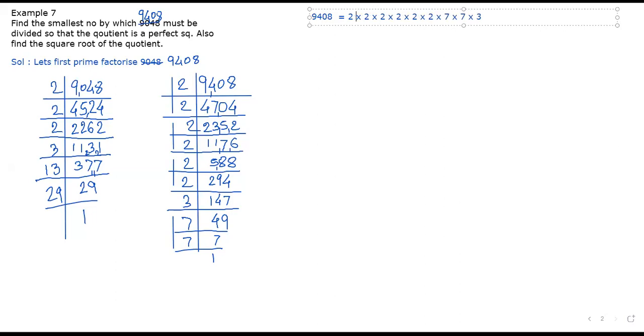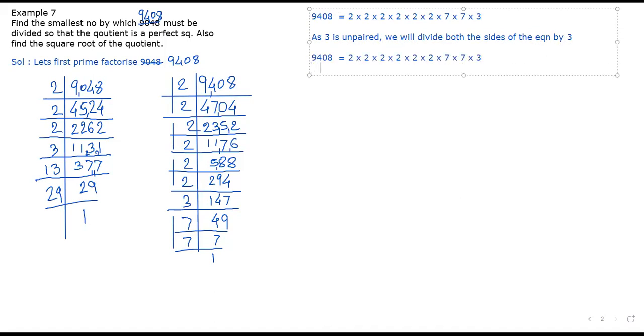They have not asked whether it is a square number. As 3 is unpaired, directly what we will say? Dividing. Because they have not asked whether it is square number, we will divide both the sides of the equation by 3. Because 3 is extra, we'll divide by 3. Yes or no?